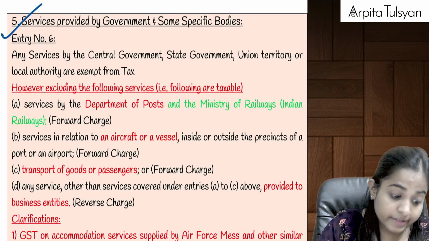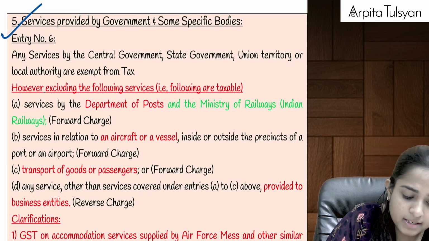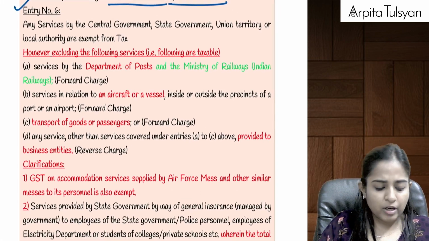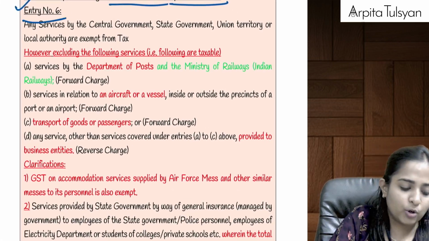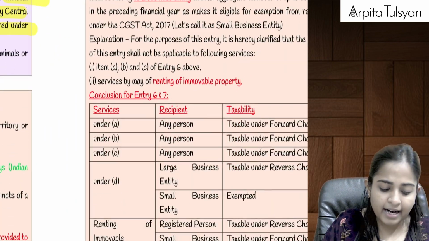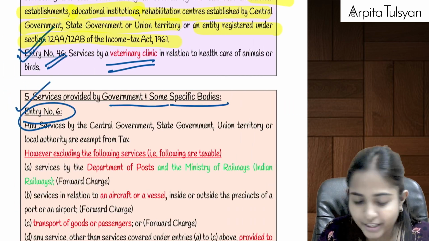The next service is very important. The fifth one: services provided by government and some specific bodies. Here, two entries are going to be there, entry number 6 and entry number 7. You can see them here, and then I have again given a conclusion for both the entries together.